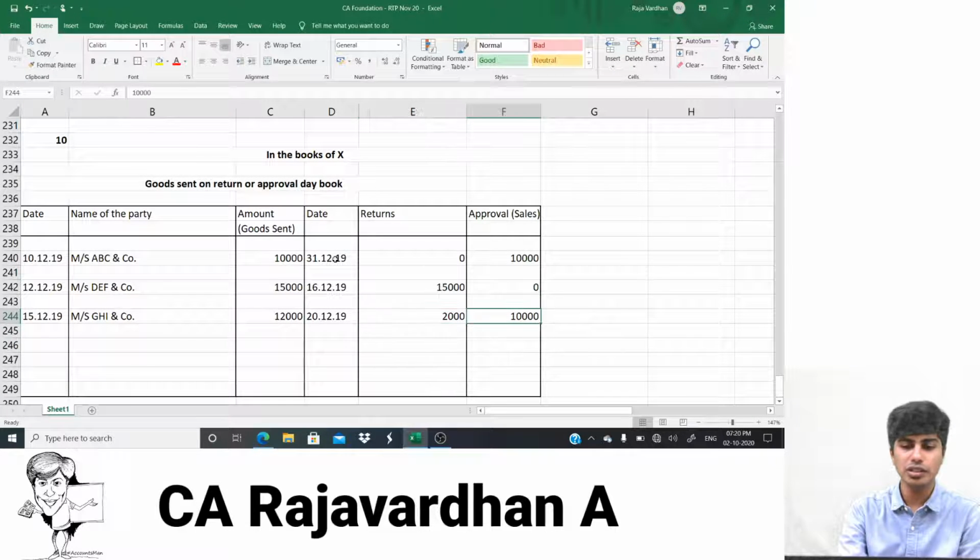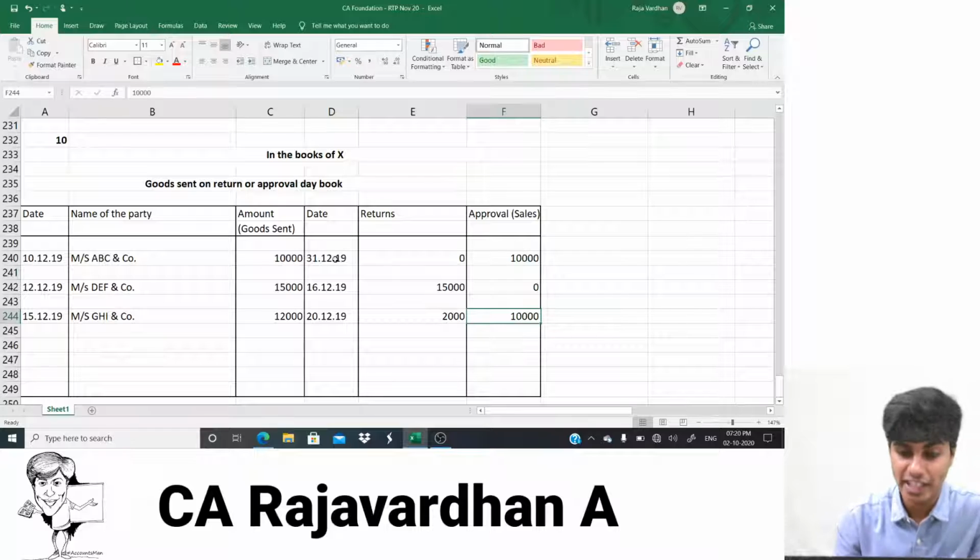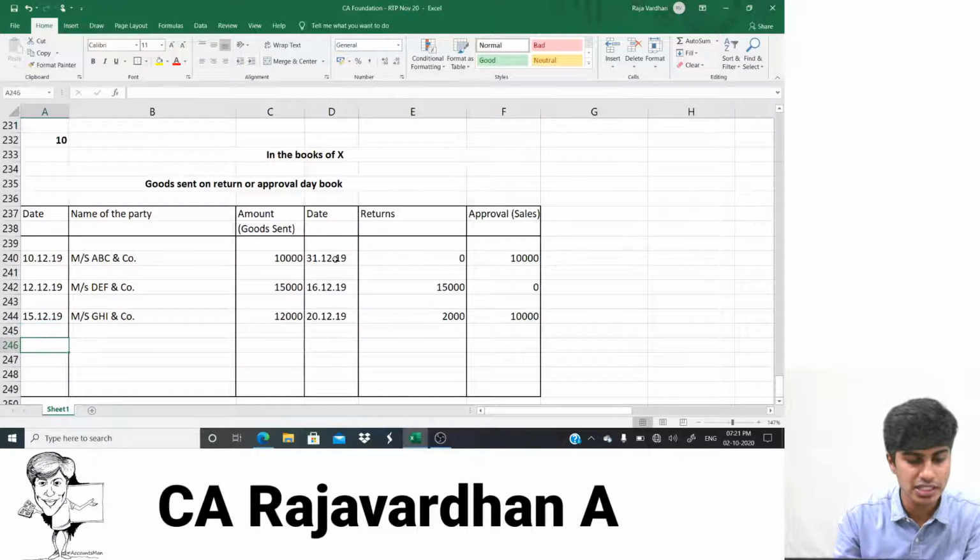So you return 2,000, balance is accepted. Now you might ask me, sir, they have not mentioned in the question that 10,000 worth of goods have been approved or sold, how did you assume? See, on 15th I sent the goods and gave him 15 days time to return. He returned 2,000 worth of goods, so he has 10,000 worth of goods. That balance 10,000 he should return before 30th. How did you arrive at 30th? 15th plus 15 days. Did he return it before 30th? No. So it is assumed to be sold or accepted. Do you guys get that? Okay, let's get going. So 15th of December transaction is over.